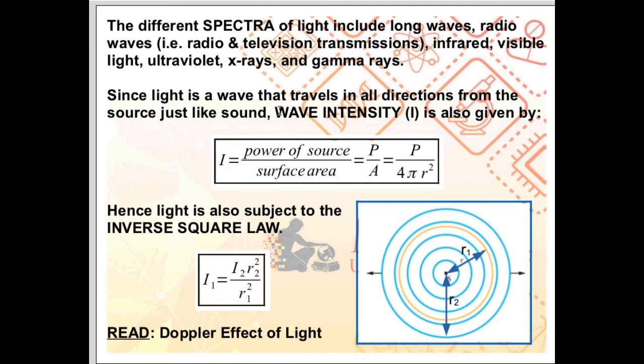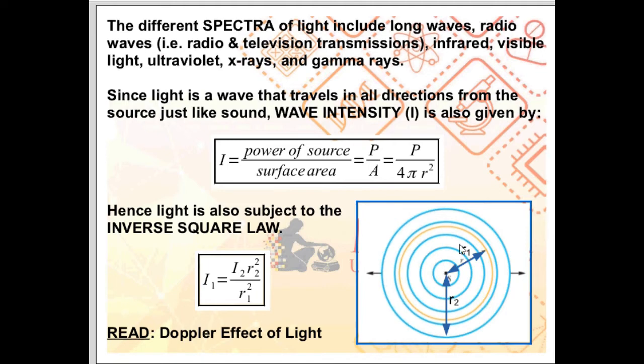Since light is a wave that travels in all directions from the source just like sound, if you turn on the light source, light will travel away from the source in all directions. Since light is a wave that travels in all directions, we can use the same equation for intensity that we had for sound waves. Wave intensity I is given by the power of the source divided by the surface area upon which the wave is spread out. So I is equal to P over A.